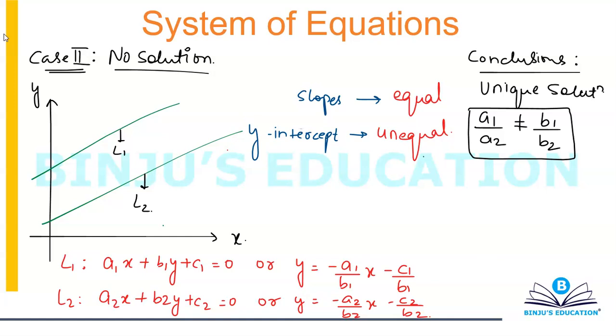That's the whole point. So if slopes are equal, then that means minus a1 over b1 should be equal to minus a2 over b2. And if intercepts are unequal, then that means minus c1 over b1 is not equal to minus c2 over b2.